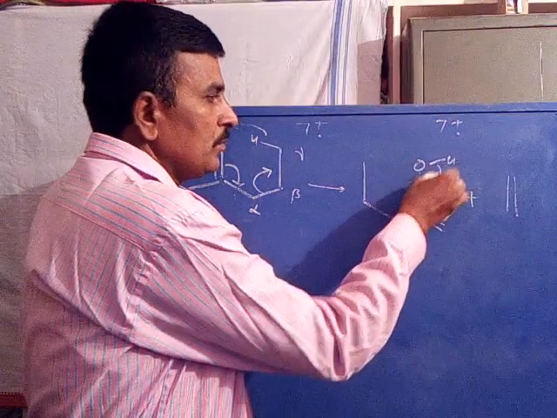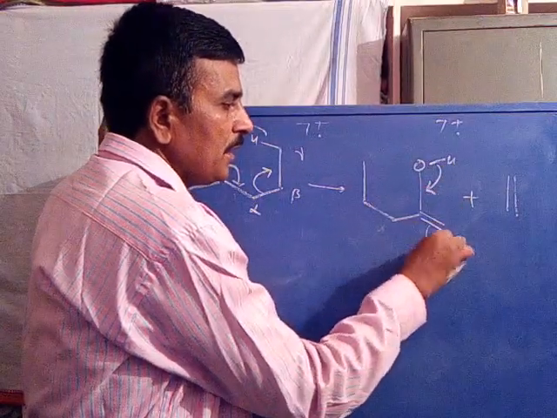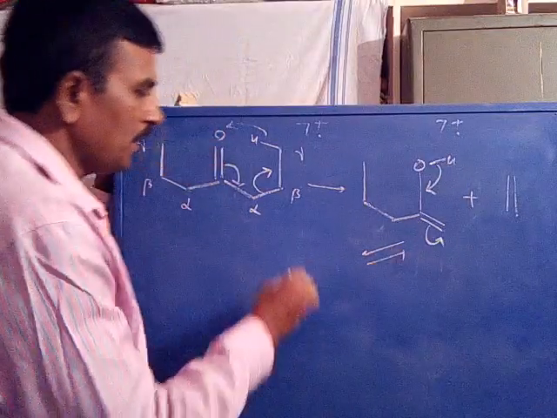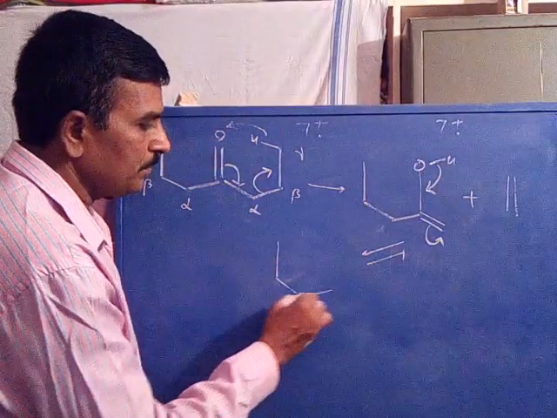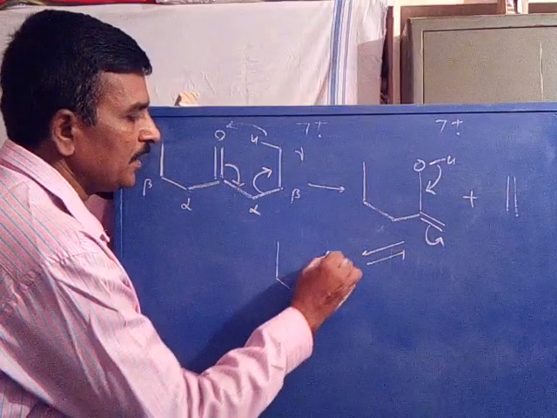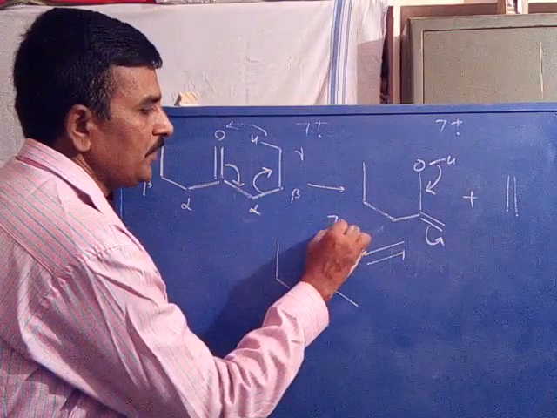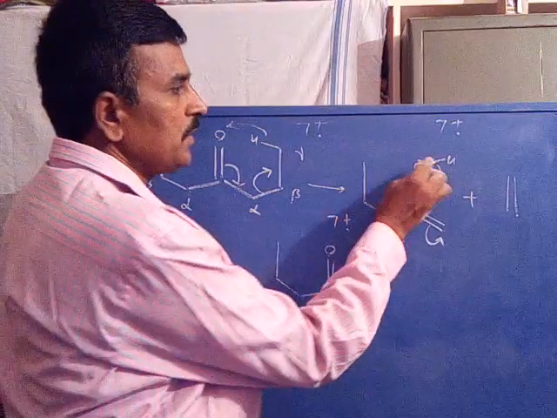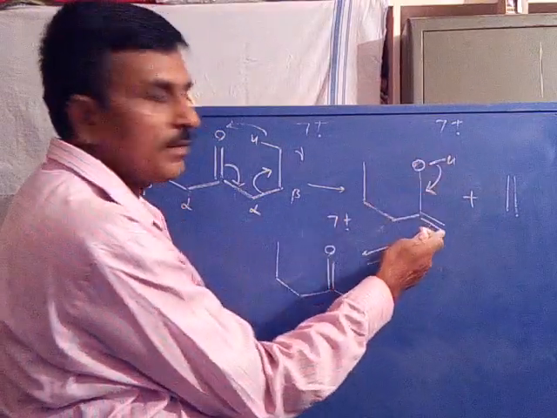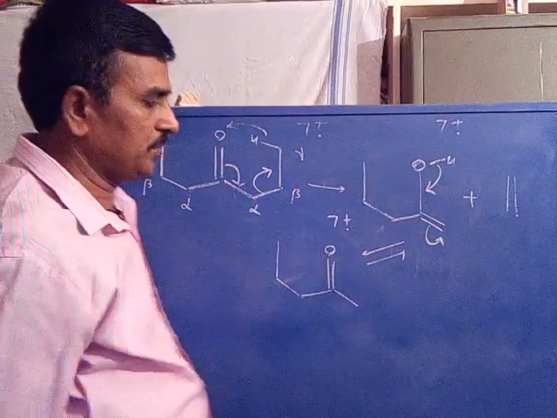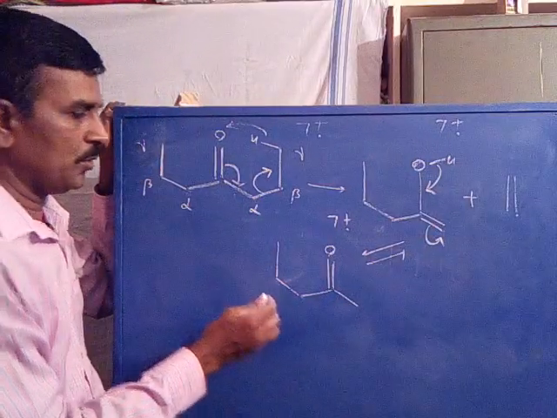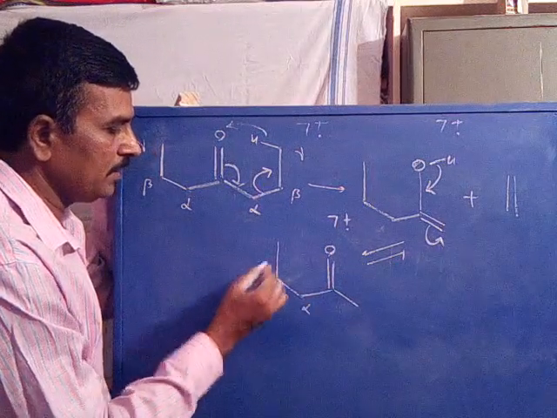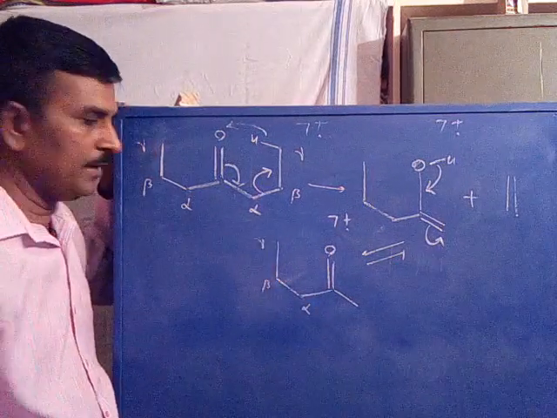Now it undergoes keto-enol type of tautomerism to give again a keto group with an ion radical. In keto-enol tautomerism, the hydrogen and oxygen get shifted to a carbon through the pi electrons. So we will get again a ketone. Now this ketone is an ion radical. It has again alpha hydrogen, beta hydrogen and gamma hydrogen.